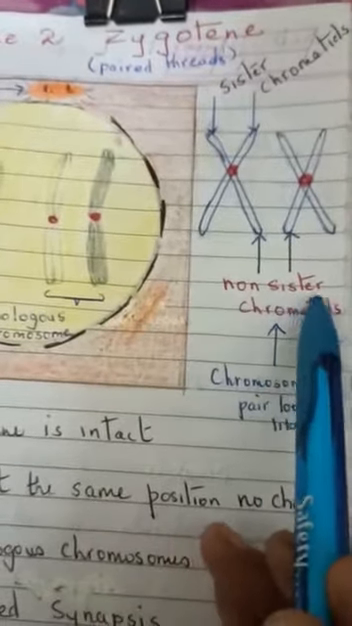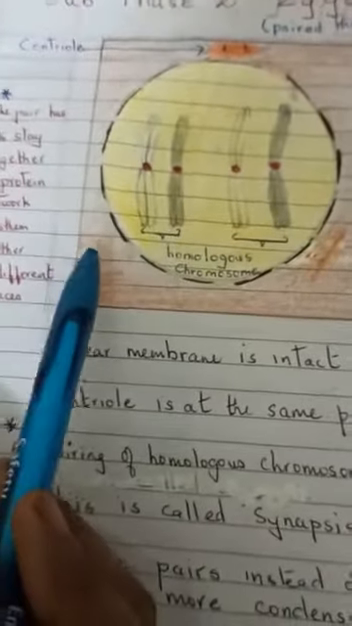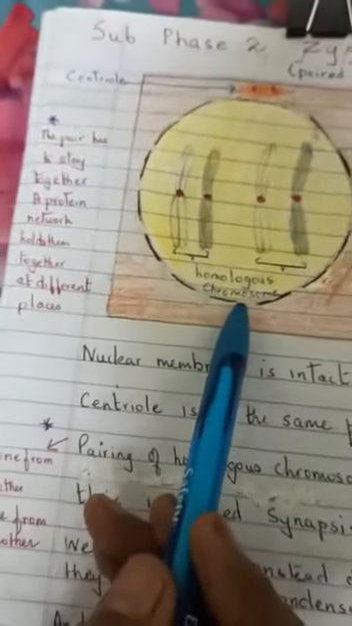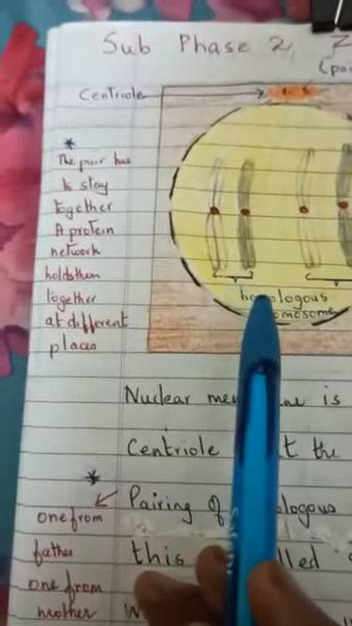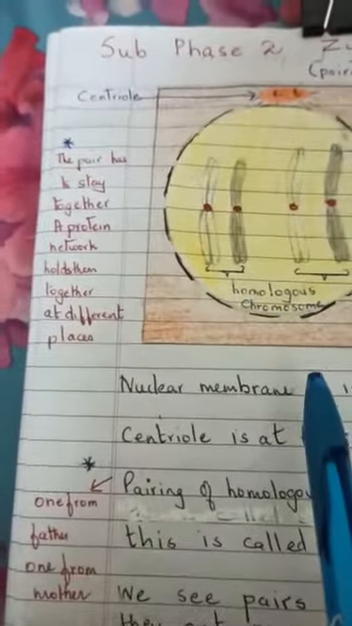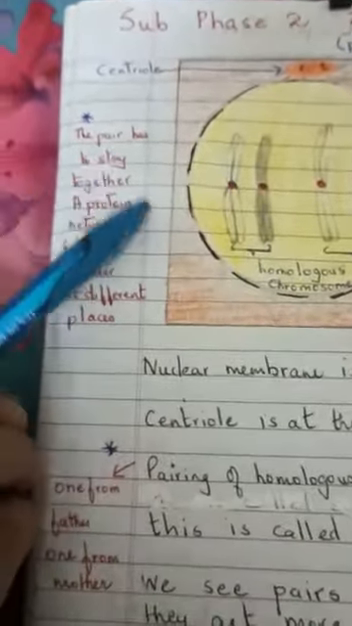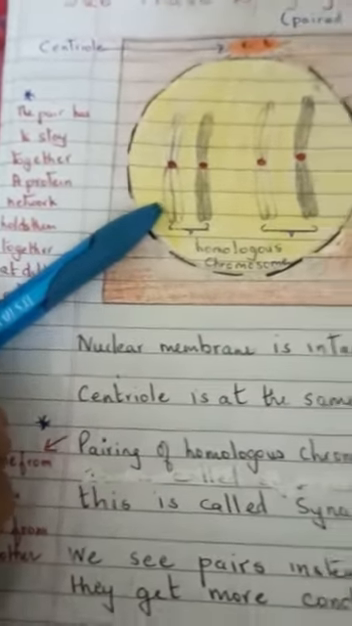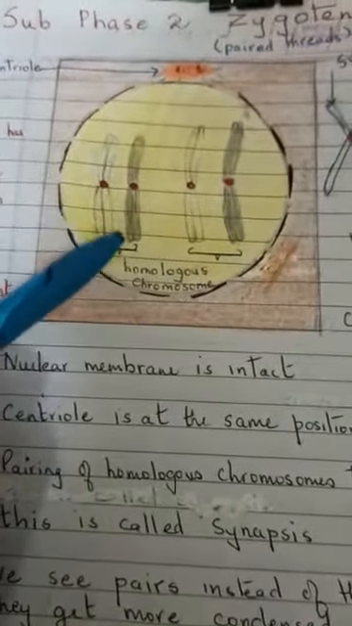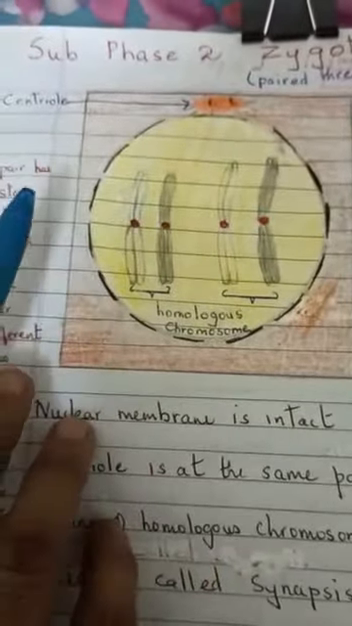called non-sister chromatids. Now once they have paired, they have to be held together. Now how are they held together? They are held together by a protein network at different places. Just as you staple something, like that they have a network which is holding them together. And once they are held together, then crossing over will take place. They just cross each other and a shape like this is formed, X.